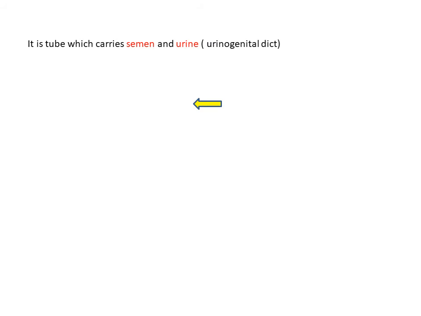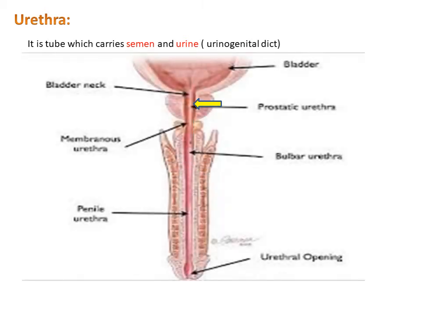Next, urethra. Urethra is a tube which carries semen and urine, so it is called the urinogenital duct. You can observe in the diagram. The diagram is on your screen.